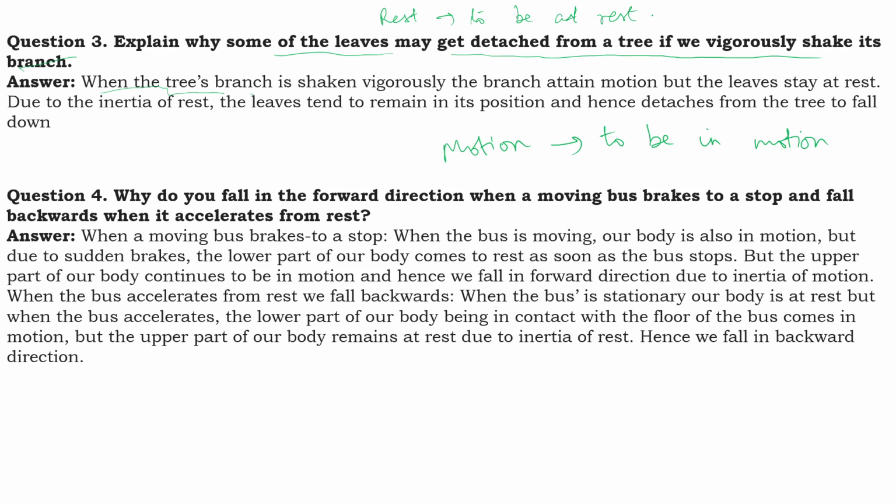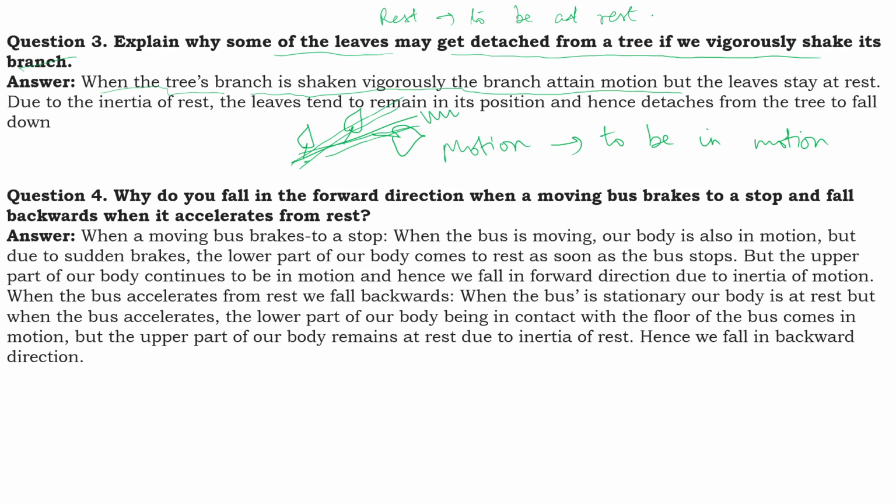So when the tree branch is shaken vigorously, the branch attained motion. This was the branch which has some leaves. My God, this is so difficult drawing. Okay, so this is branch with the leaves. When it is vigorously shaken, I am applying some force and the direction of the branch is changing, isn't it? Direction of the branch, it starts shaking.